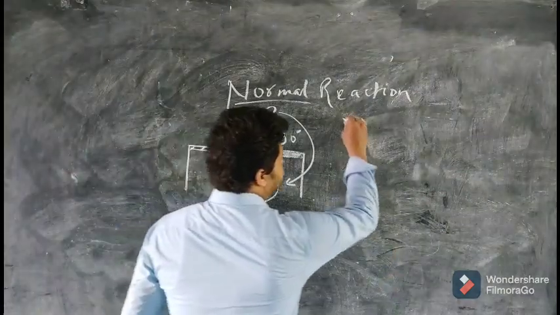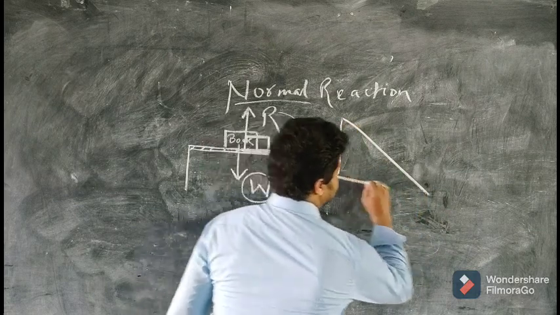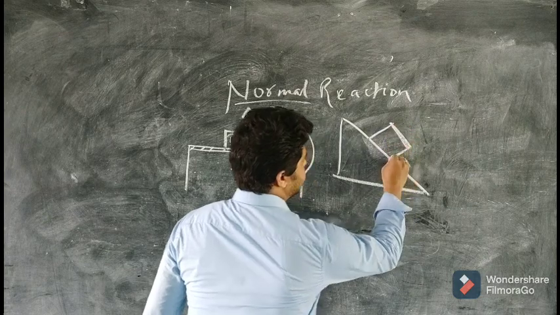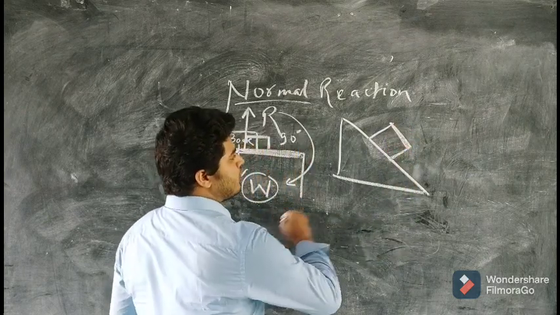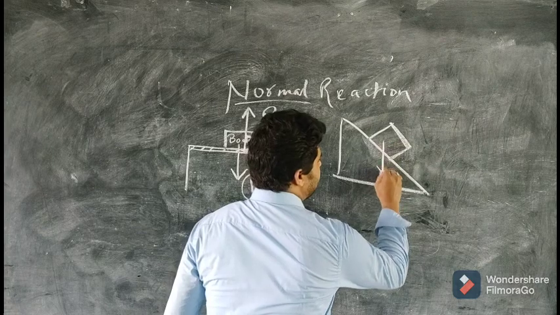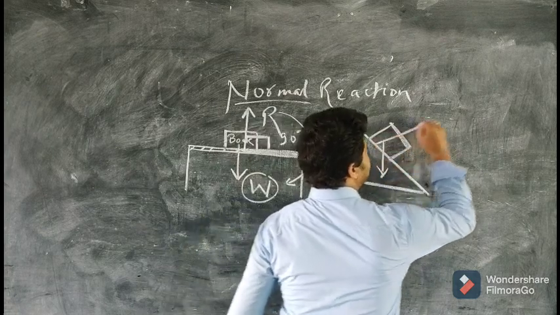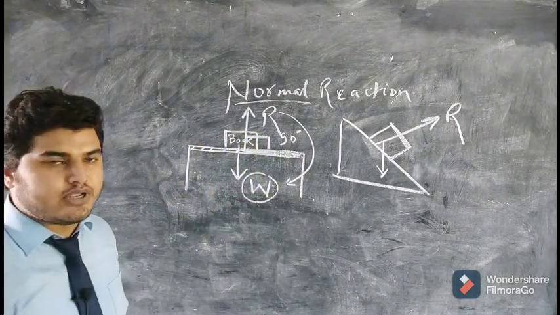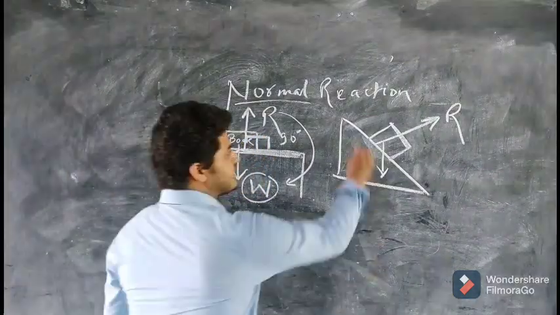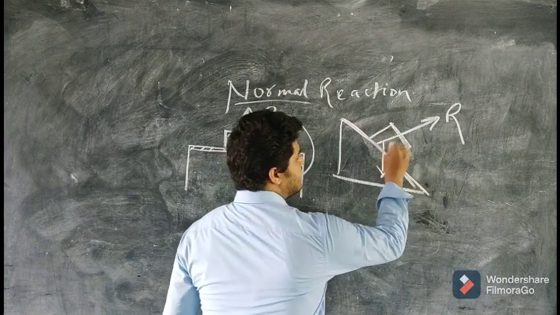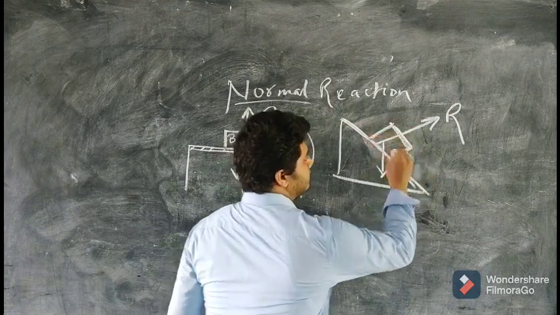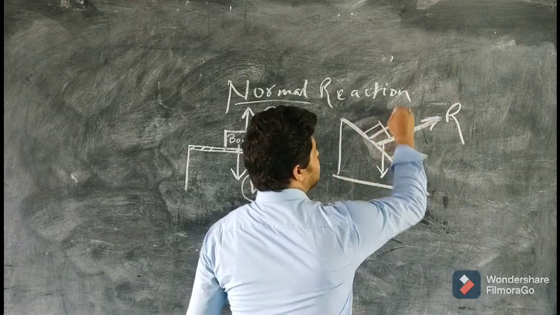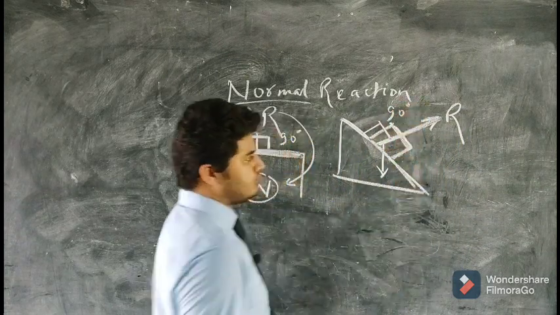If the surface were an inclined surface like this, and there is a block on the surface, then the weight would be downwards, but the normal reaction will be shown in this direction, which means that this surface is applying the reaction force on the block perpendicularly, always perpendicular. That is why it has been named normal reaction.